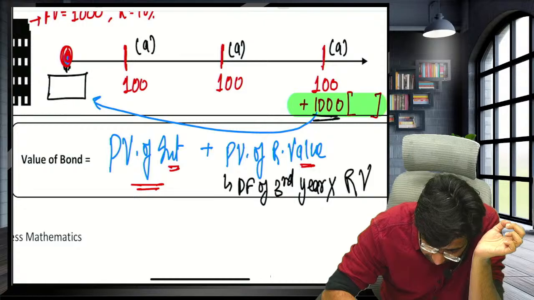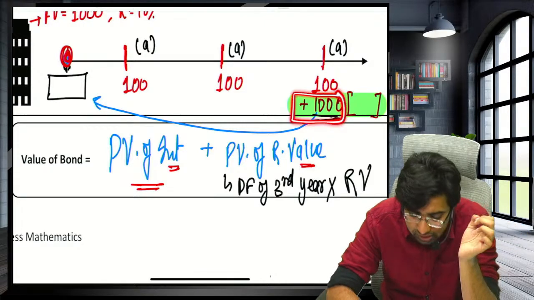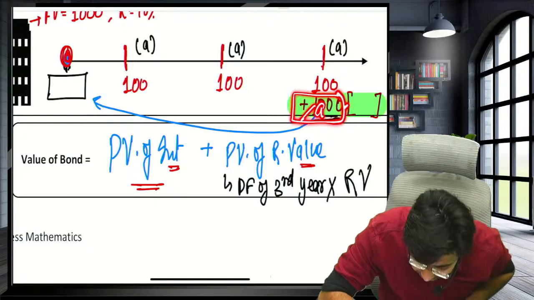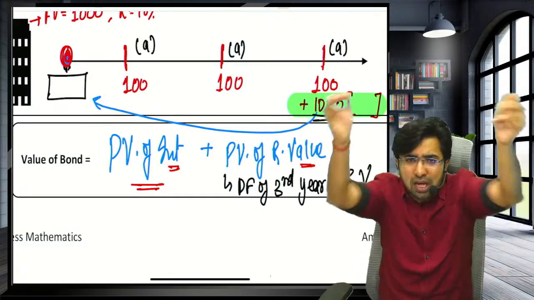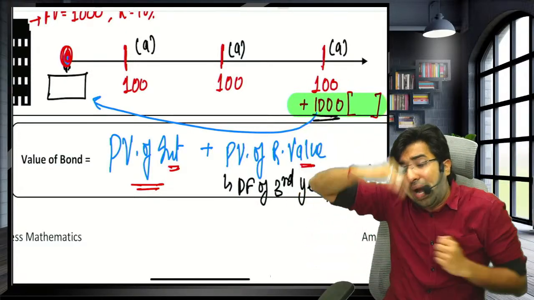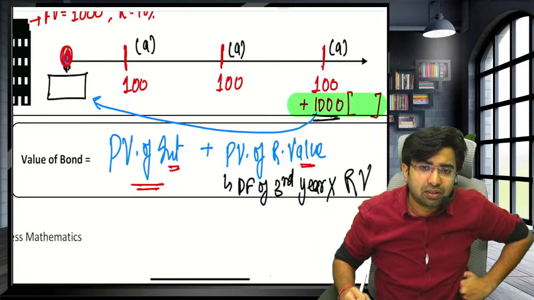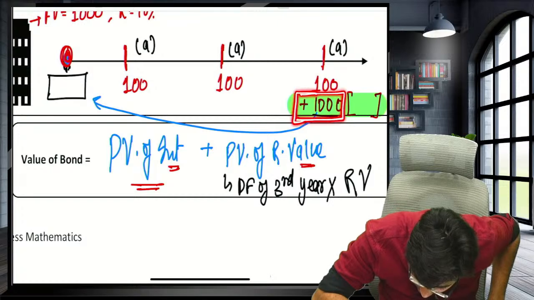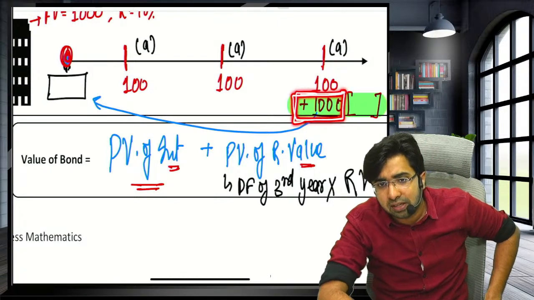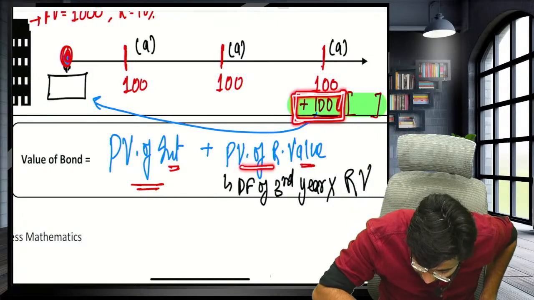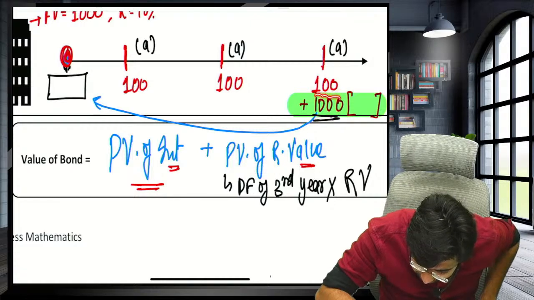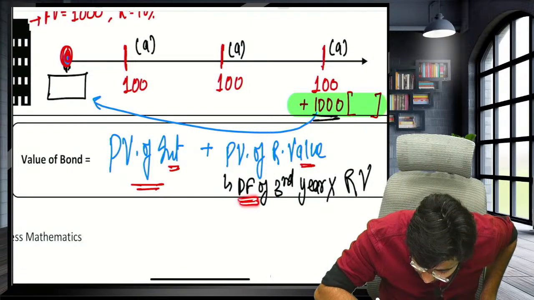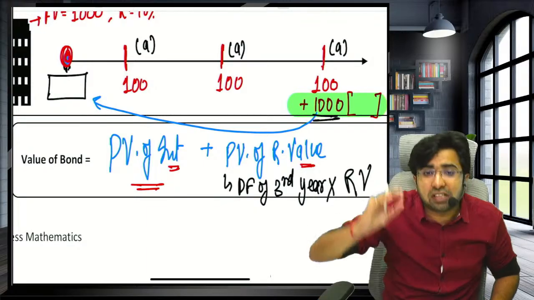Sir, we are getting 1000 rupees, but you are not getting 1000 rupees every year. So I cannot say this is an annuity. Annuities are regular payments, and this redemption value is a one time payment, not a regular payment. So I will get 1000 rupees at the end of the year, guys. So I will say the present value of the redemption value is the redemption value into the discounting factor of the third year.